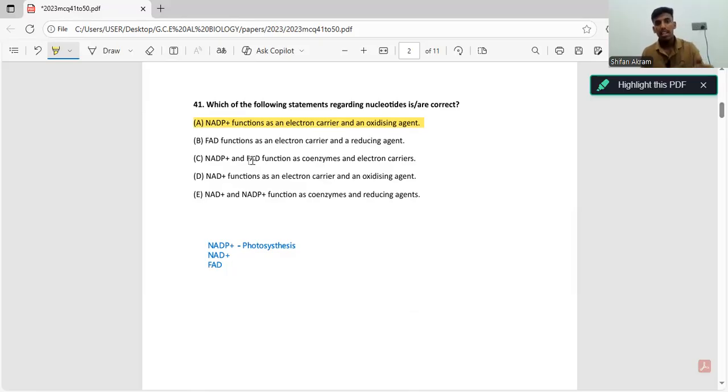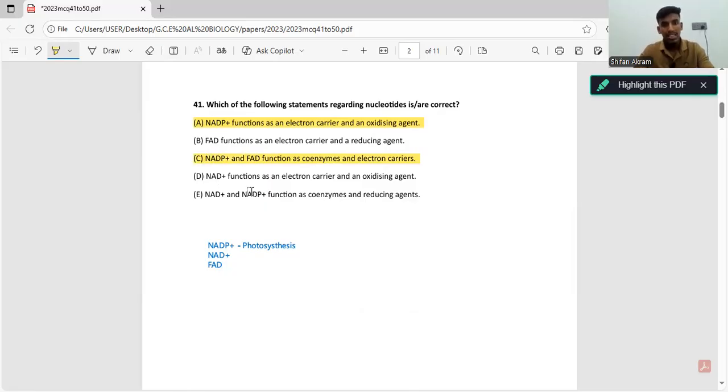We know both NADP+ and FAD act as electron carriers, and they are also coenzymes, right? Because they accept the electrons, they transport the electrons, and they also donate the electrons in different places. If you take NADP+, they donate their electrons during the Calvin cycle, and FAD, actually the reduced form FADH2, donates its electrons during the electron transport chain, and that statement is also correct. And the fourth statement,